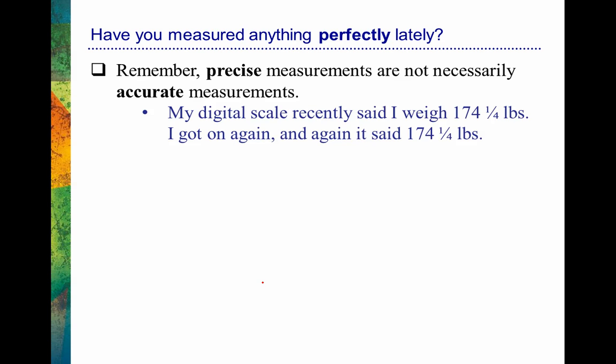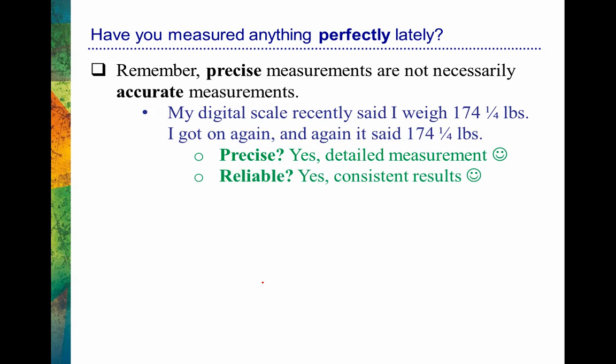This is true. I have a digital scale, and it recently said that I weigh 174.25 pounds. I got on the scale again because that seemed odd to me. And again, it said I weigh 174.25 pounds. That's a very precise measurement. So when we're talking about precision, we're talking about a detailed measurement. Most people, when they talk about their weight, usually round to even a 5 or a 10. Like, I weigh 150, I weigh 155. It's pretty rare that someone would say, I weigh 174.25 pounds. That's very, very precise.